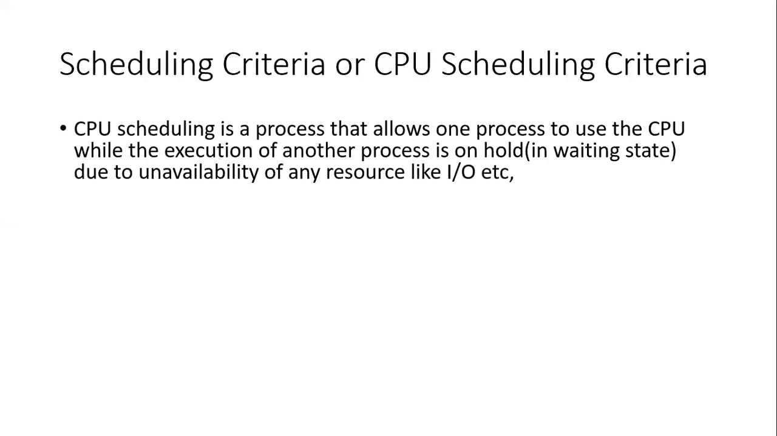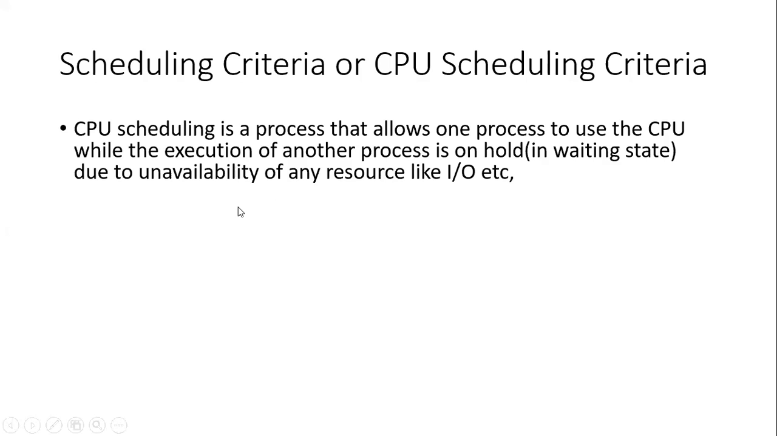Before going into detail on all these criteria, first you have to understand what is meant by scheduling, what is meant by CPU scheduling, right? CPU scheduling is a process that allows one process to use the CPU while the execution of another process is on hold. On hold means what? In the waiting state. Why is it in the waiting state? Because of the unavailability of some resource like input output. That's why that process will be in the waiting state, right?